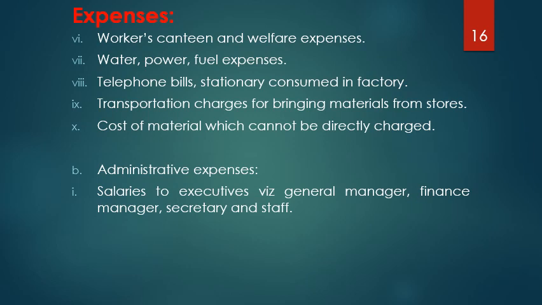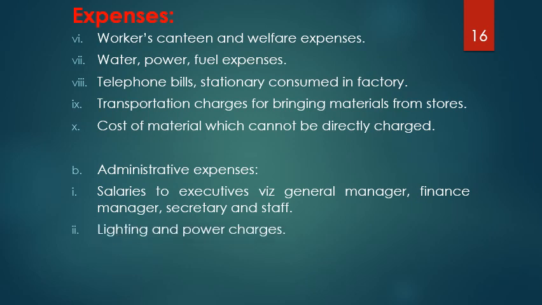Director is not a part of the factory. We have to remember that. CEO is not a part of the factory. General managers are not part of the factory. They are all officials. Their salary and expenses are considered under administrative expenses or administrative overheads or administrative on cost. It's also termed as office on cost or office overheads.